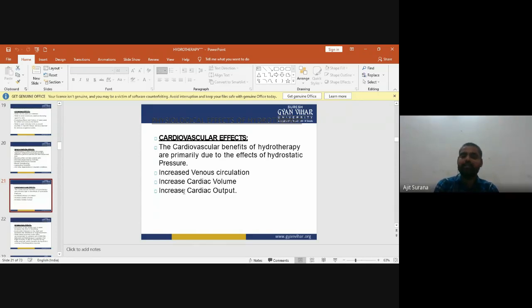The cardiovascular benefits of hydrotherapy are primarily due to the effects of hydrostatic pressure. They increase venous circulation, they increase cardiac volume, and they increase the cardiac output.